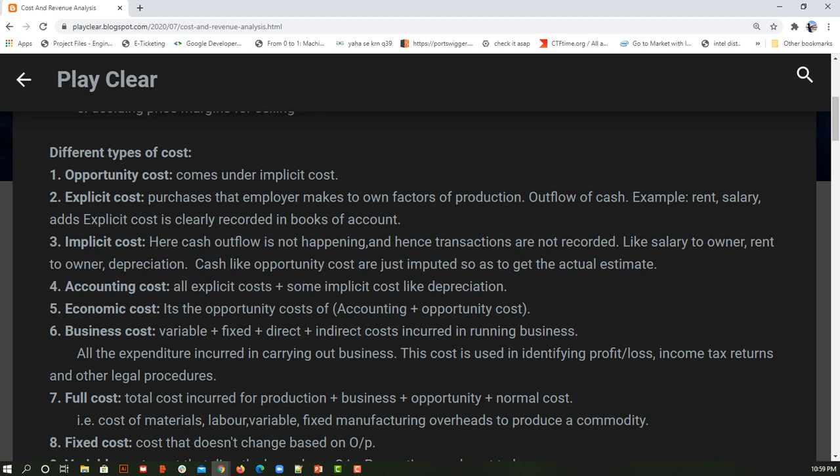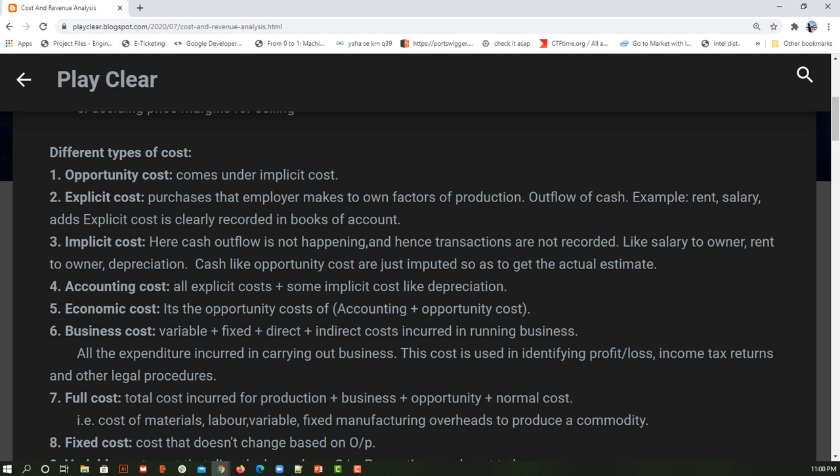So here it is simply what all things are needed for production, like factors of production. As we have seen previously, it is land, labor, capital, and there was one more thing. So all those factors of production which are necessary, whatever amount the employer spends on owning them is an outflow of cash, like rent and salary. All those things come under explicit cost.